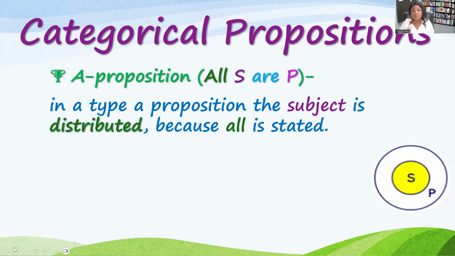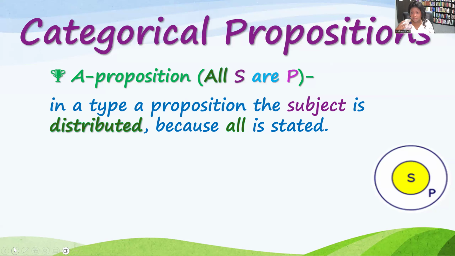So let's think about what the distribution of the terms in this proposition is. In type A propositions, the subject is distributed. Why? Because it's all of S. All of S is being implicated in this proposition. If you look at that Venn diagram, you see that S is highlighted yellow.